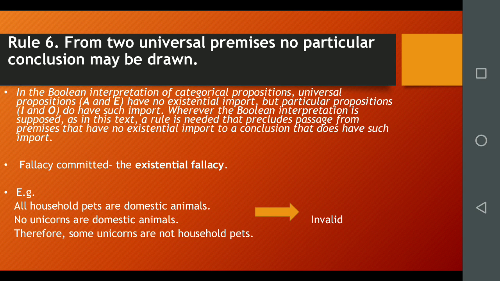I, particular affirmative, some S are P. O, particular negative, some S are not P. Already we have dealt with 4 kinds of categorical propositions. Aristotle held that universal propositions have existential import. On the other hand, the 19th century English mathematician and logician George Boole held that no universal propositions have existential import. George Boole is one of the founders of modern symbolic logic.